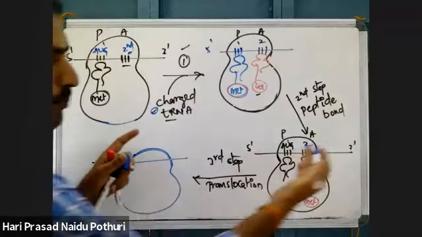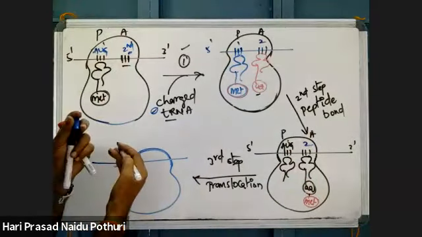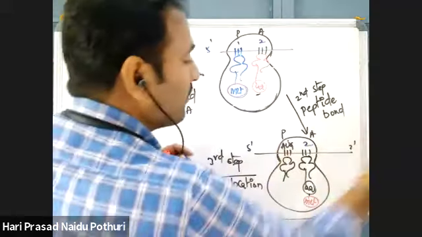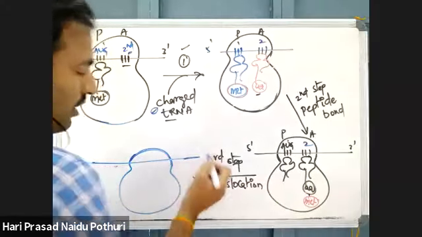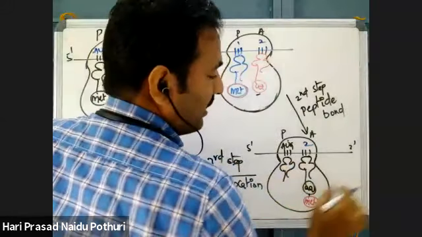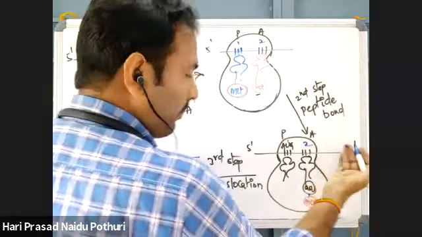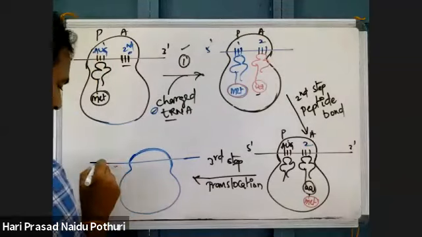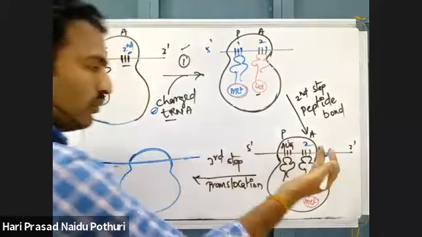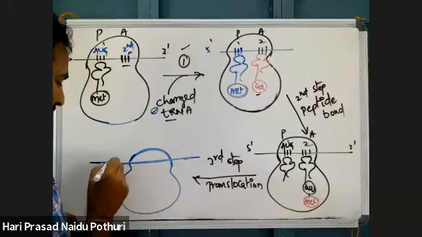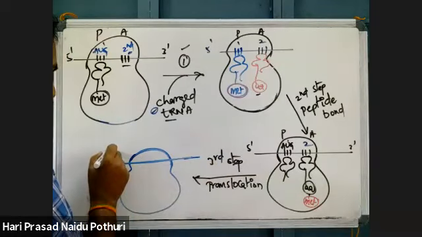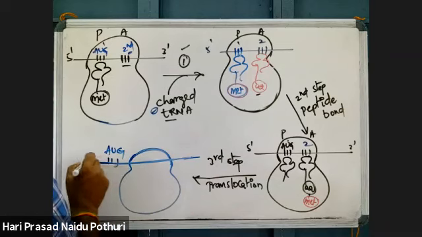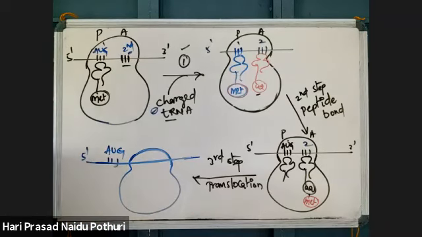The mRNA may move in the backward direction or the ribosome may move in the forward direction. I mean not tRNA, ribosome. The ribosome may move in this direction, forward, or the mRNA may move in this direction. When the mRNA moves in this direction, what will happen? The AUG codon which is present in the P site will come out. Yes or no?